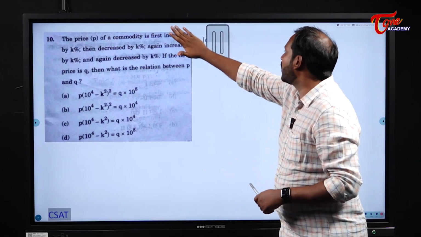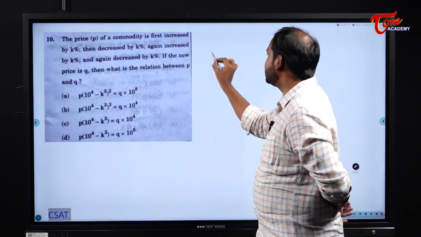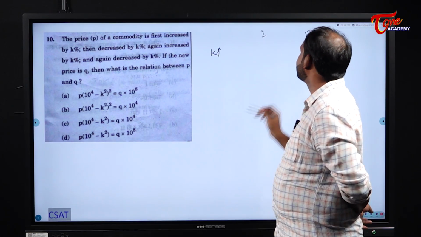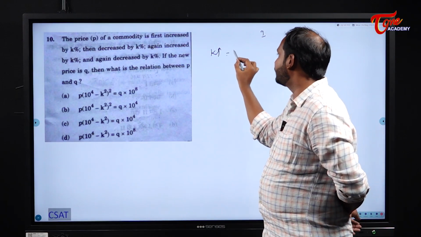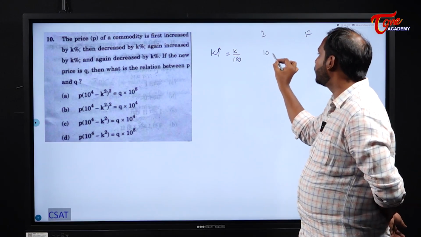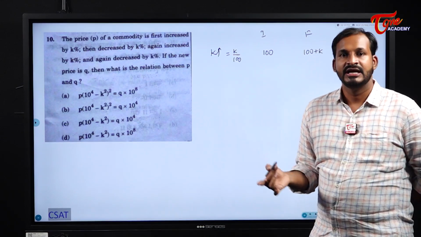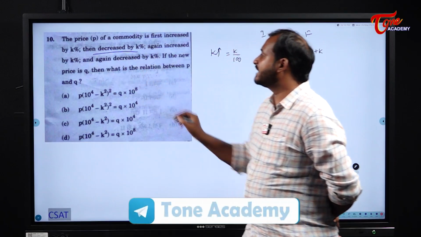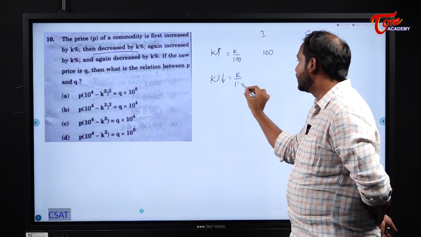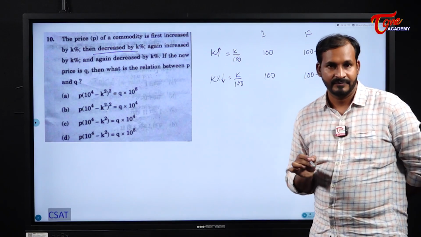So here, students, please observe, it is increased by K percentage first. K percentage increase, initial, final. K percentage means how will you write it in fraction? K by 100, right? So if initial is 100, what about final? 100 plus K. Why? Because it is increased by K percentage first. Next what they are doing, and then decreased by K percentage. That means K by 100 again, but what will happen here? Initial is 100, final will become 100 minus K.